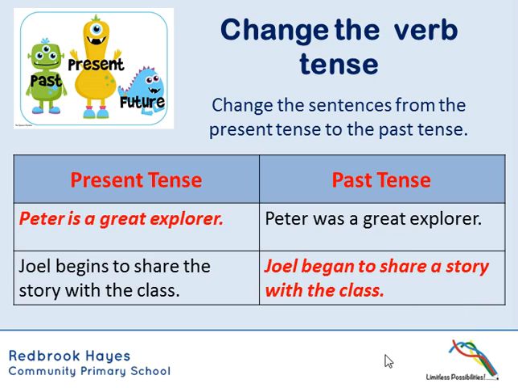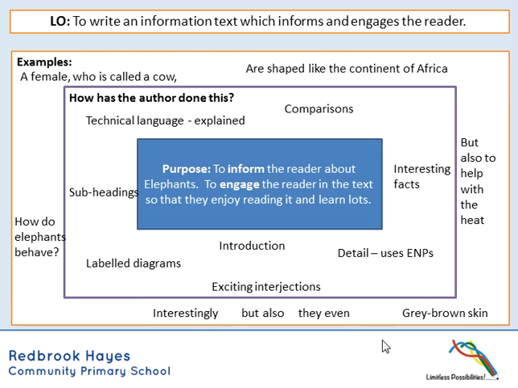Okay, how did you get on with those today? So, Peter was a great explorer becomes Peter is a great explorer. We're changing our verb from was to is. Joel begins to share the story with the class. If we're changing that into the past tense, begins is our verb, so it's Joel began to share the story with the class. Remembering that we've got those irregular verbs. Well done if you managed to get both of those correct today.